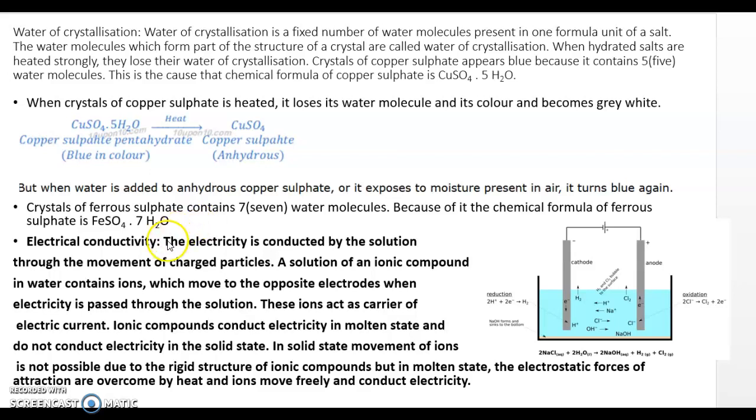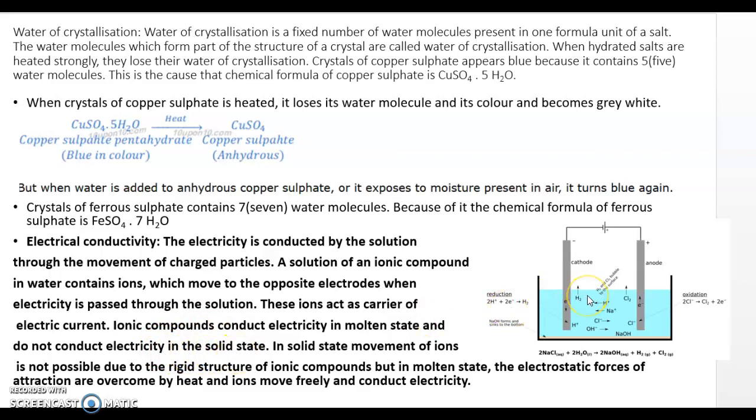Just read: electricity is conducted by the solution through the movement of charged particles. In the solution of an ionic compound, which charged particles are there? Positive and negative, that is cations and anions. A solution of an ionic compound in water contains ions which move to the opposite electrode when electricity is passed. So these ions act as carriers of the electric current. Ionic compounds conduct electricity in the molten or dissolved state, and do not conduct electricity in the solid state.